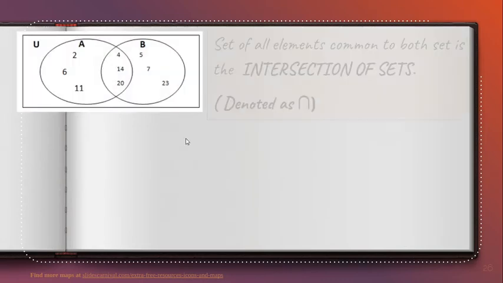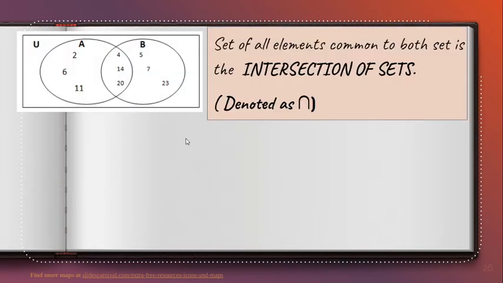So, ano kayang tawag natin dito? We call this the intersection of sets. The set of all elements common to both sets is the intersection of sets. Intersection, ibig sabihin kung saan sila nagtagpo. Pinagtagpo sila doon. Ibig sabihin kung ano yung pareho sa kanila. And we denote that as this one.